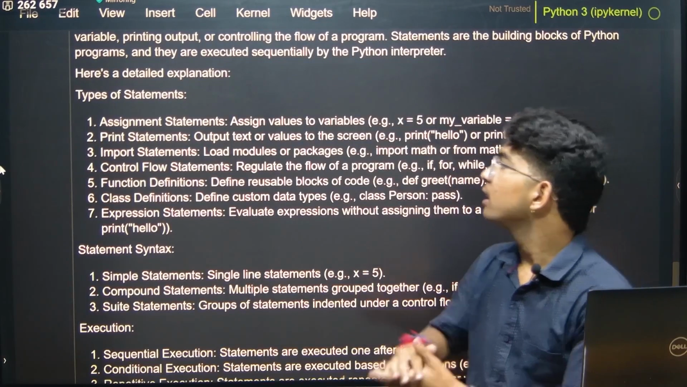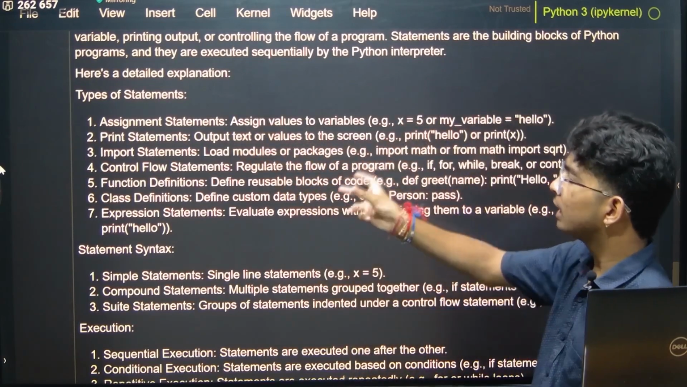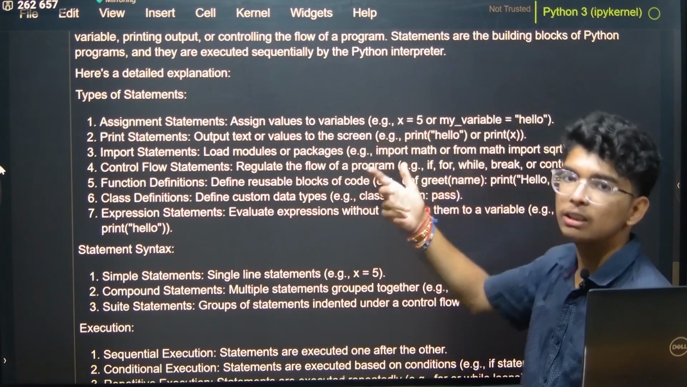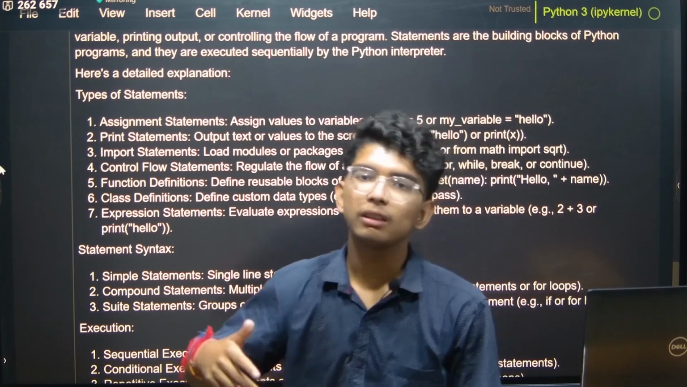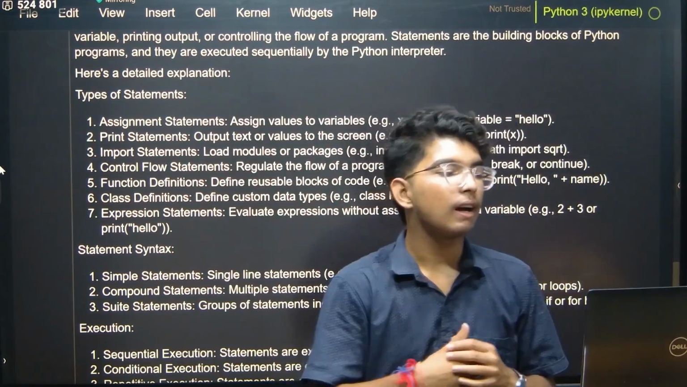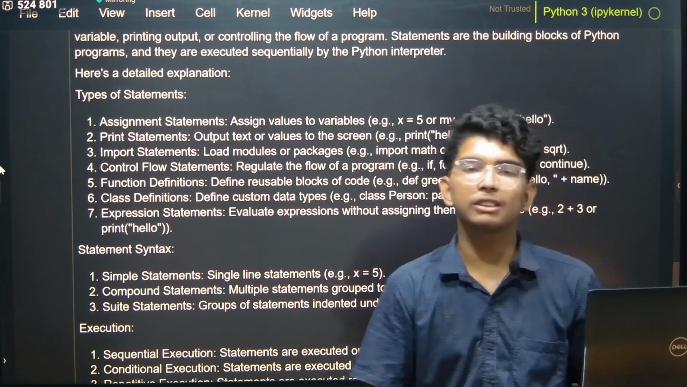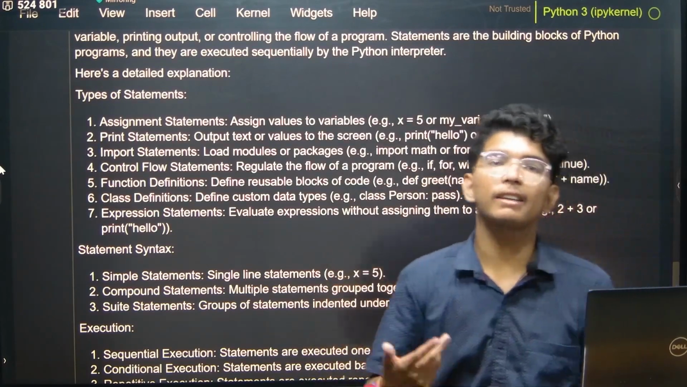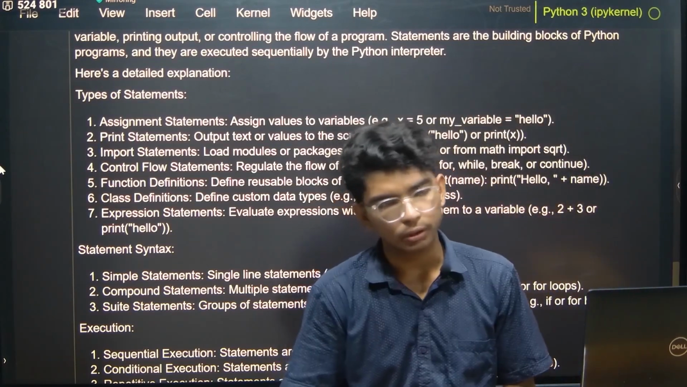Assignment statement. Here we can see we are assigning a value to a variable, which is x equal to 5 or my variable equal to hello, right? Then we got a print statement, which outputs text or values to a screen, which is print hello. Then we will get the answer as hello, right, in the output.